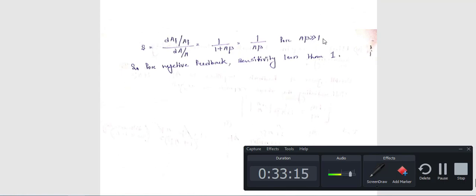So again A beta is very much greater than 1, so this is equal to only 1 by A beta. So for negative feedback, sensitivity is always less than 1. Why? Because suppose A beta is equal to 1000. That means 1 by 1 plus 1000, and 1 plus 1000 can be written as 1000 only. So 1 by 1000 means the value is always less than 1. So remember, for negative feedback, sensitivity is always less than 1.